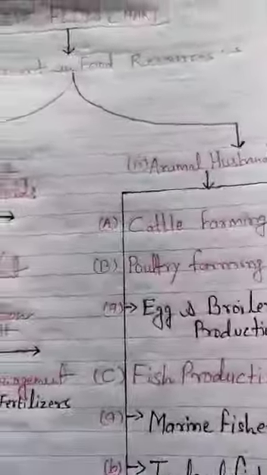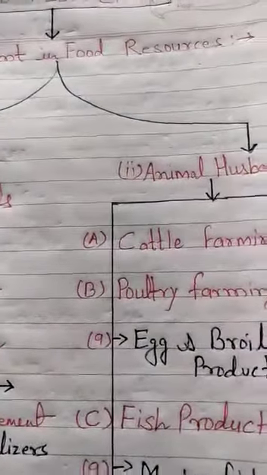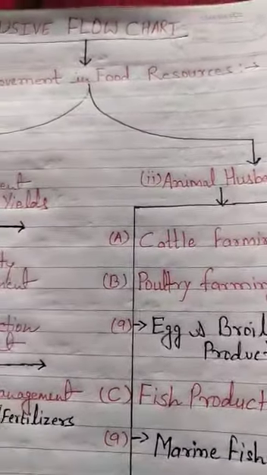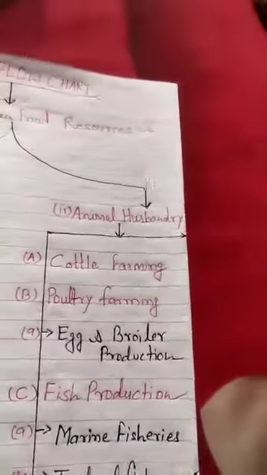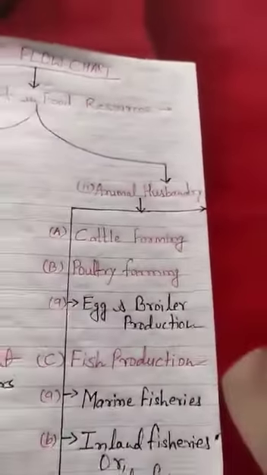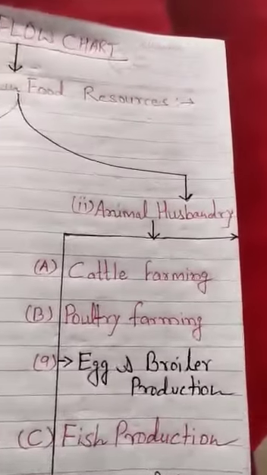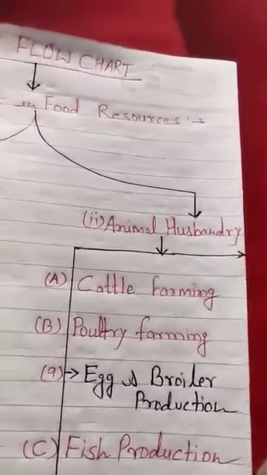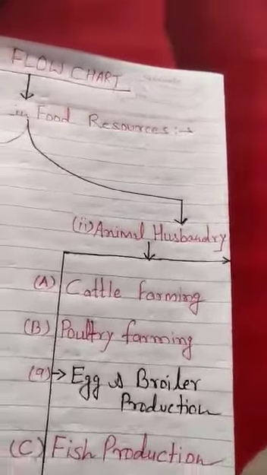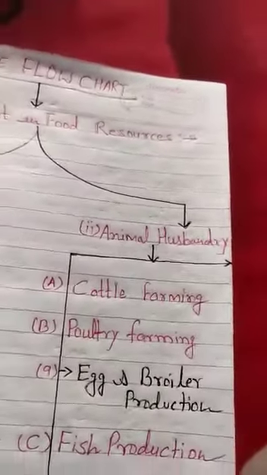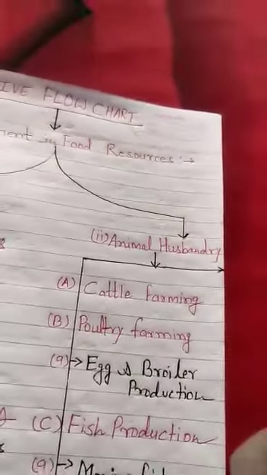Now if we are enhancing it for more, we have discussed over here regarding cattle farming, but in poultry farming, eggs and broiler production, the housing, the nutritional and environmental requirements of broilers are somewhat different from those of egg layers.